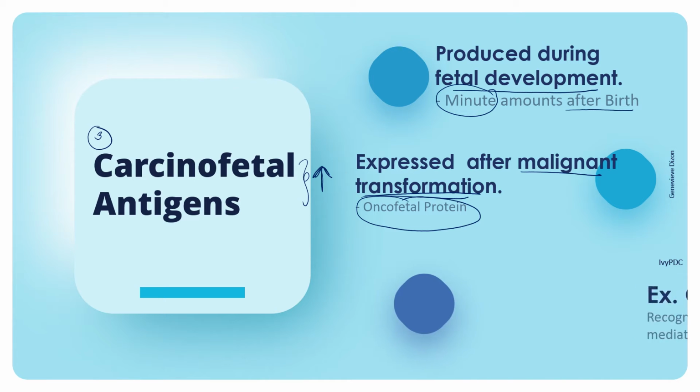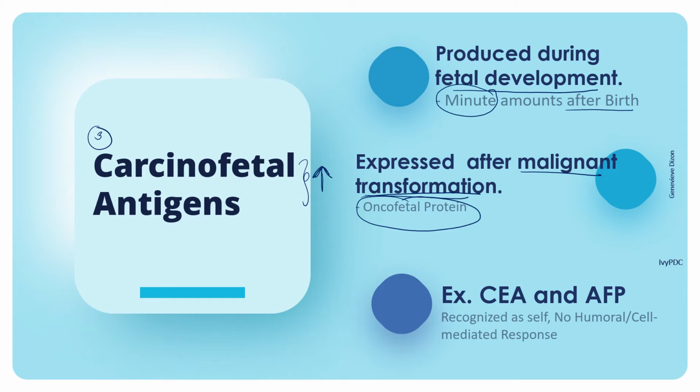An example of these oncofetal proteins would be the CEA, or the carcinoembryonic antigen, and the AFP. One characteristic of these oncofetal proteins is that they are recognized as self since they were produced during fetal development. So that means they cannot elicit any humoral or cell-mediated responses.